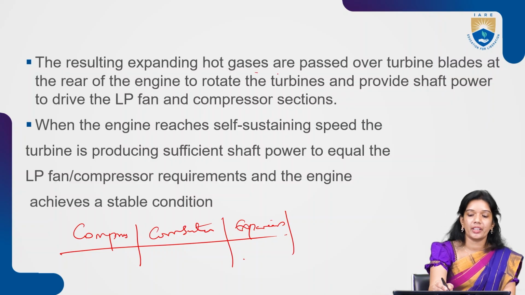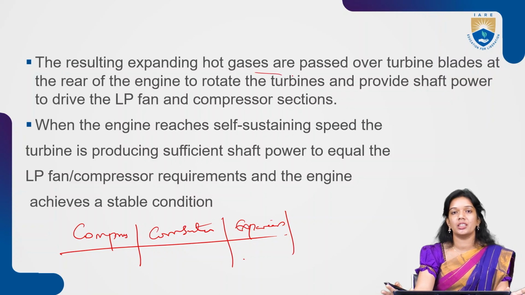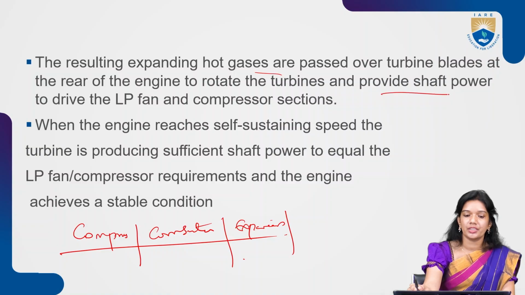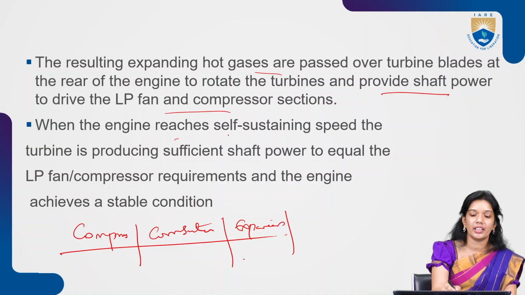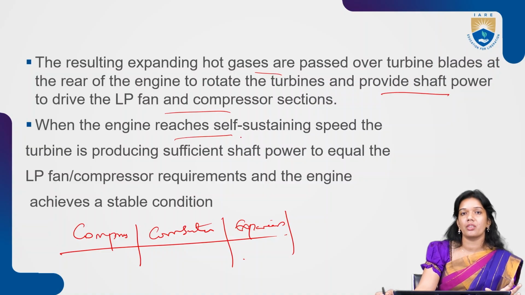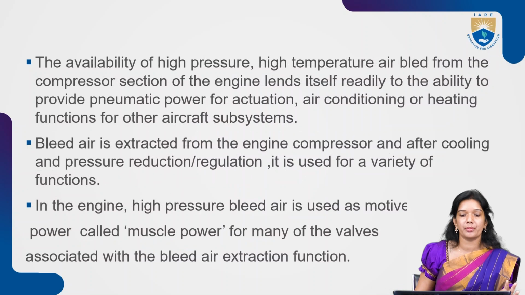So the resulting expanding gases, once the fuel and air have been mixed and you have that atomization taking place, this combustion will result in the expansion of the hot gases at higher pressure and higher temperature, right? And it provides the shaft power to drive your low pressure fans and compressor sections, okay? So when your engine reaches the required self-sustaining speed, the turbine is producing enough power for these requirements, and the engine also achieves a good stable condition, right?